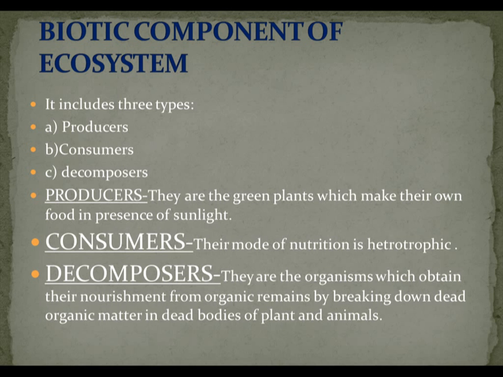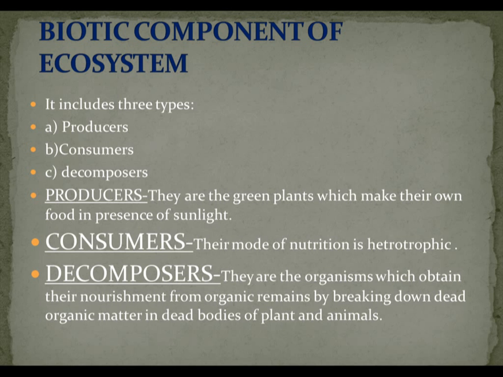Consumers. Their mode of nutrition is heterotrophic. Autotrophs make their own food, but heterotrophs do not, and they feed on producers. Most of the consumers feed on primary producers and are totally dependent on producers. What the producers produce as food for themselves, the consumers only eat.